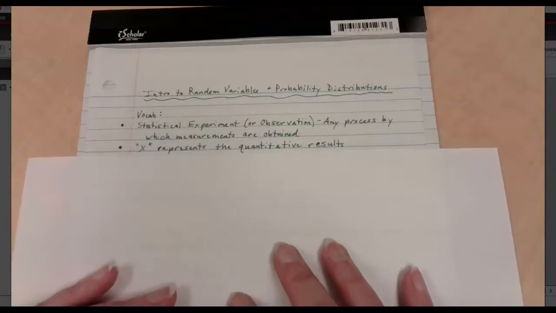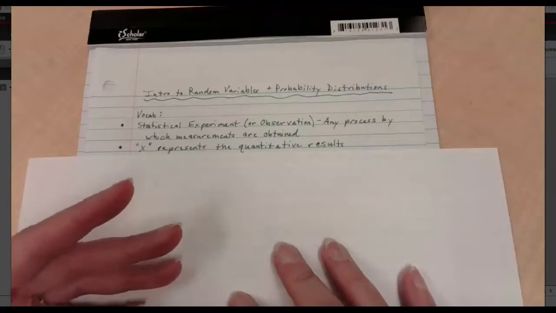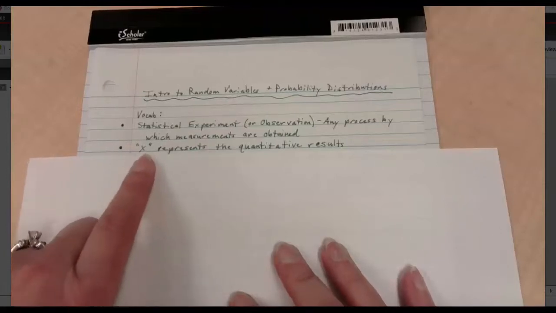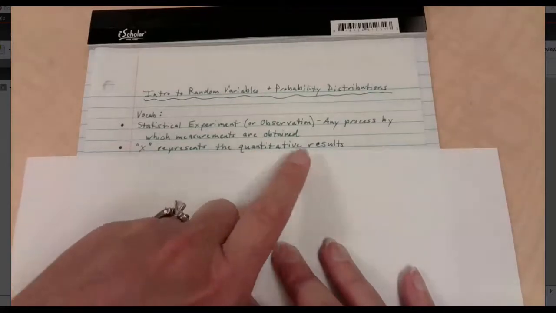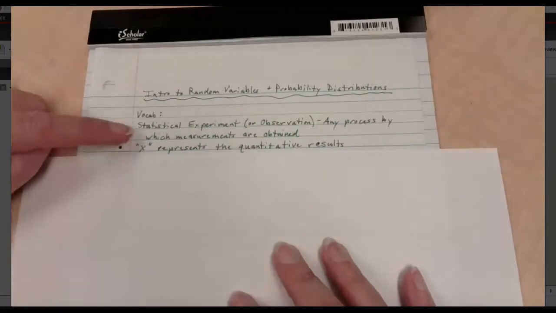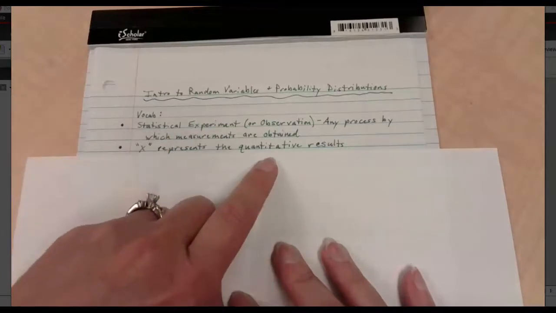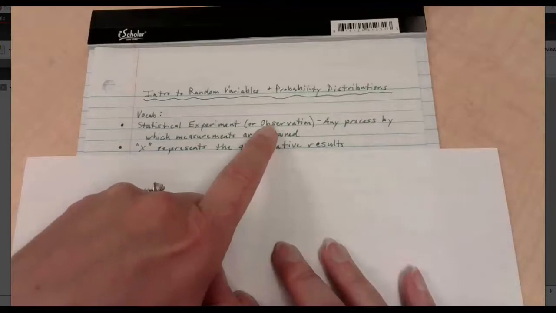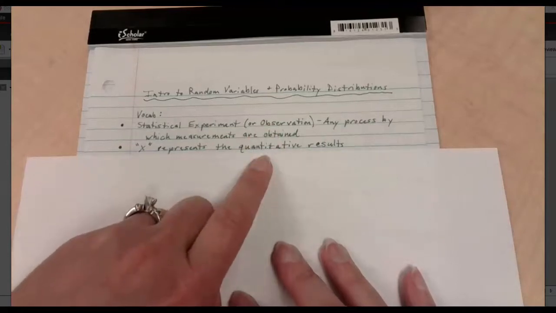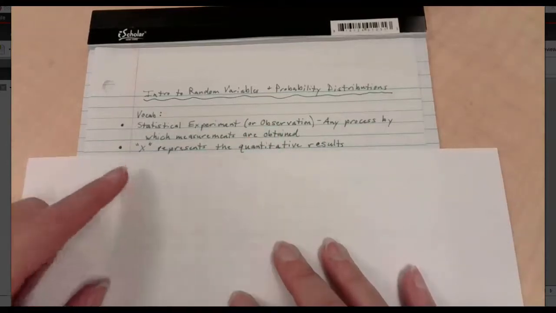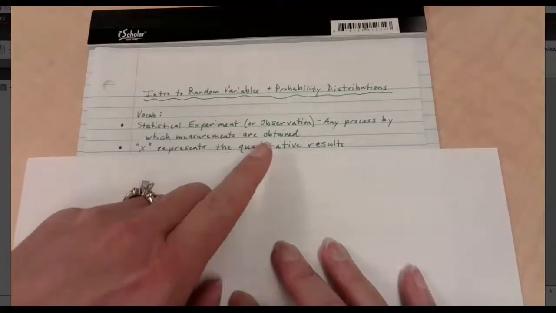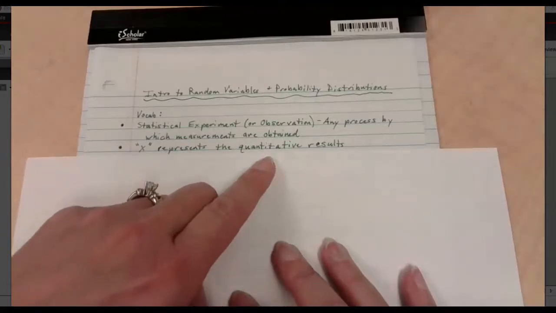Next, what is x? This is a reoccurring question because we have a lot of formulas where x takes on multiple meanings, or at least multiple values. And this is kind of an explanation of that. X represents the quantitative results. So notice we're obtaining measurements and we're looking for quantitative. We're talking about numbers here. Can you observe numbers? In some cases, yes, but this is not qualitative. This is only quantitative data. And so X represents each of our quantitative values.